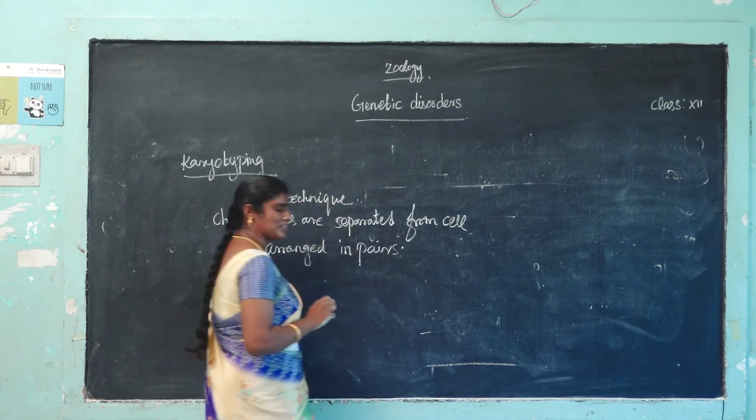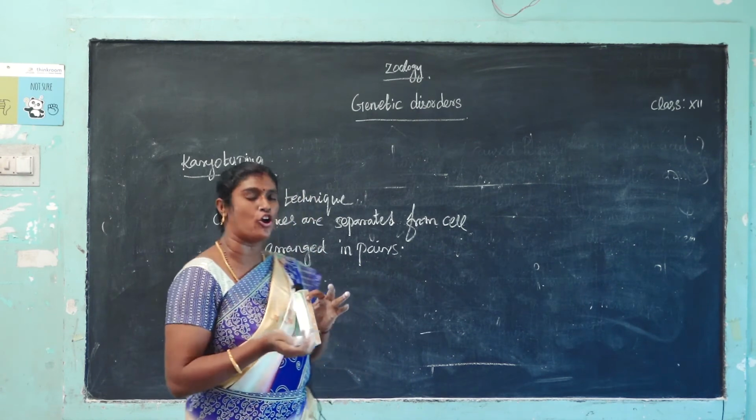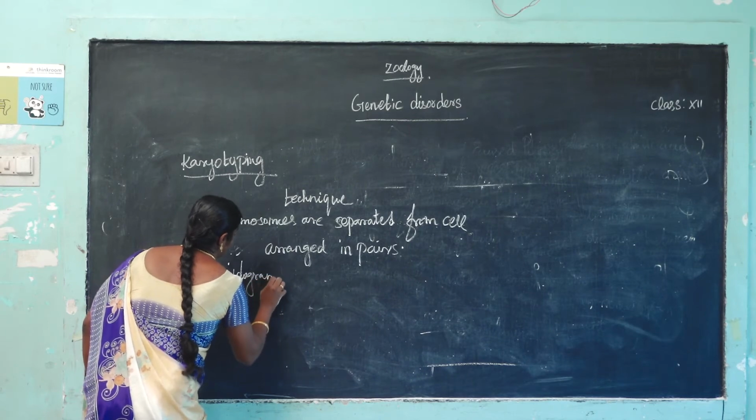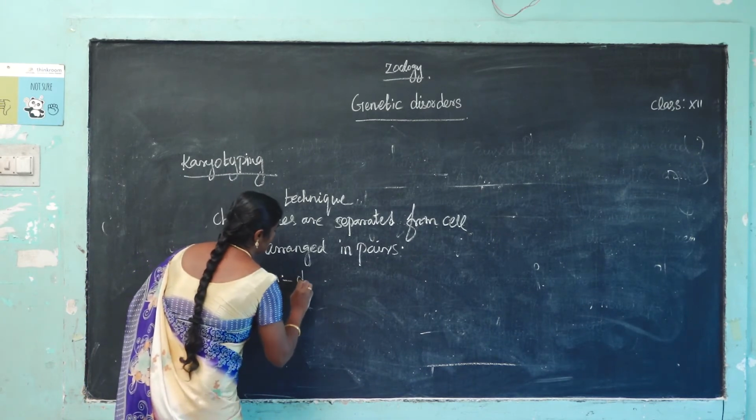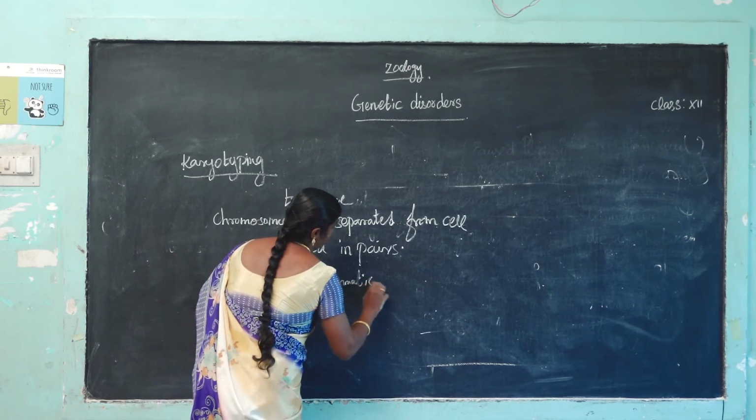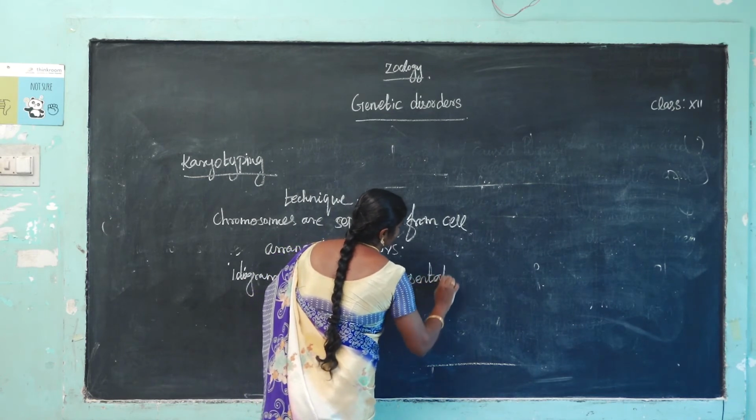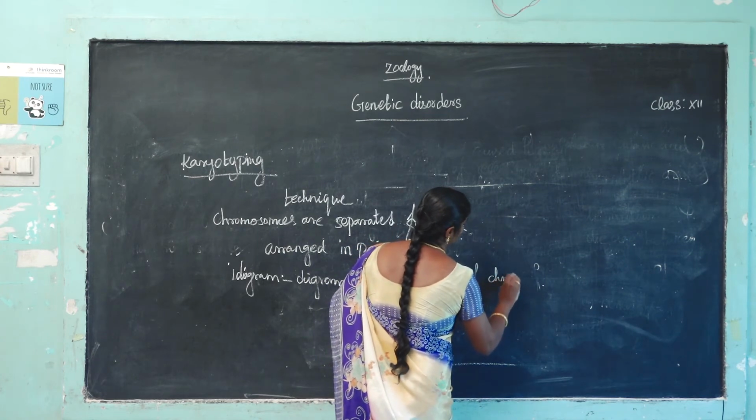What is an ideogram? An ideogram is nothing but a diagrammatic representation of a chromosome.